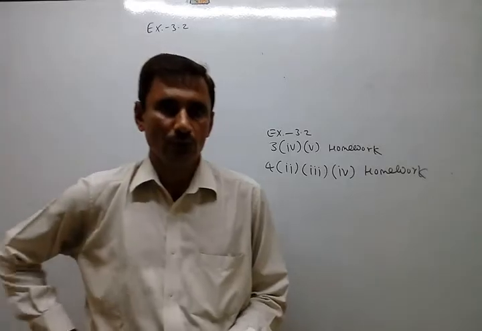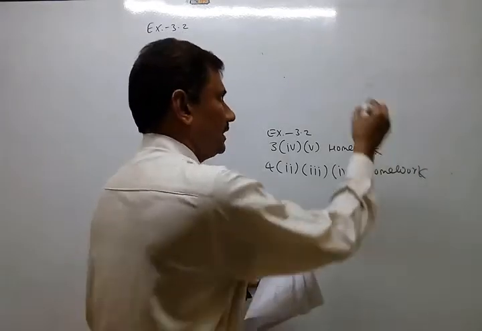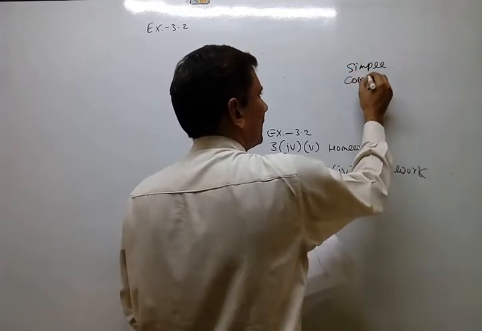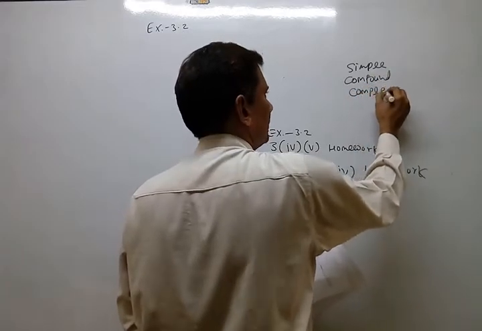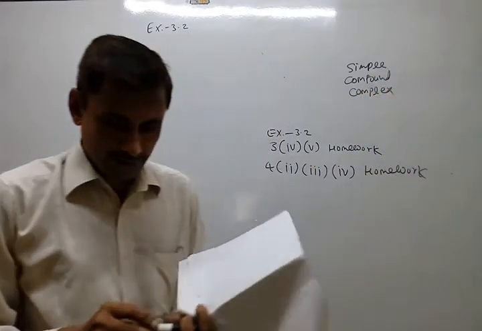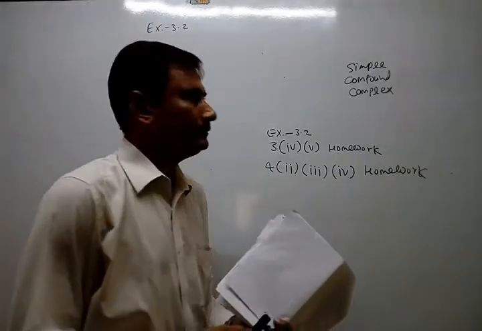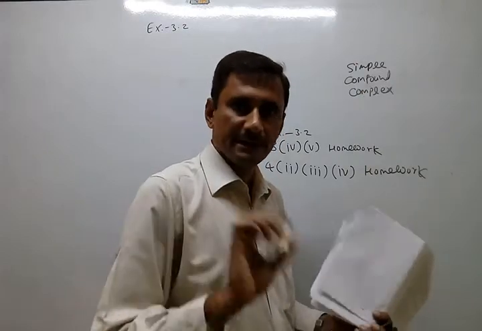Complex statement means, you know, in English there are three types of statements: simple, compound, and complex. Why am I telling this part in mathematics? Because at this point, I want to clarify that many students make mistakes here. Okay, simple means simple. Suppose this is a marker, that is simple.